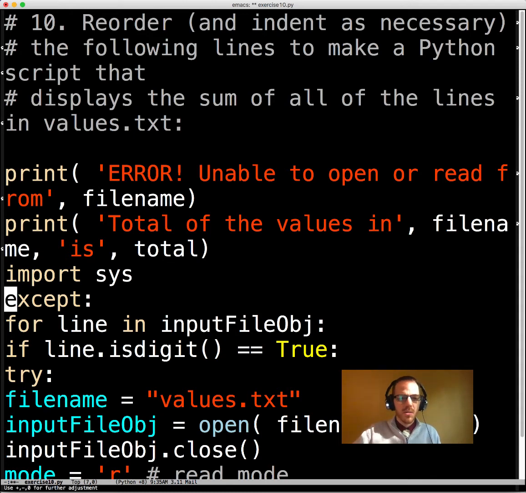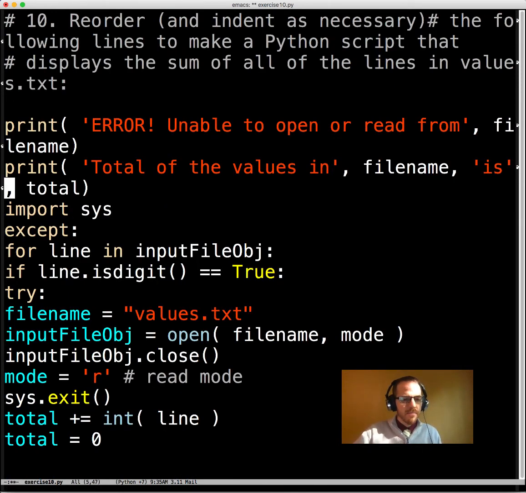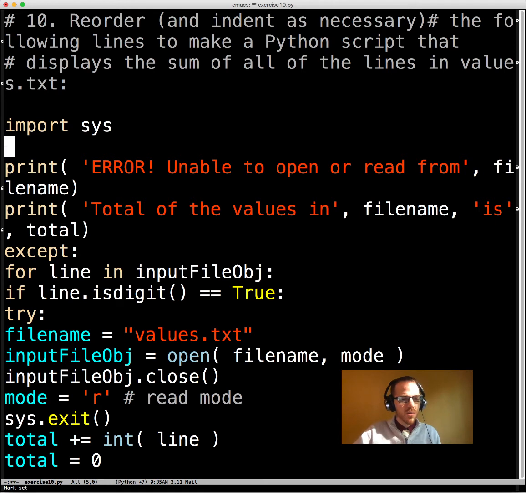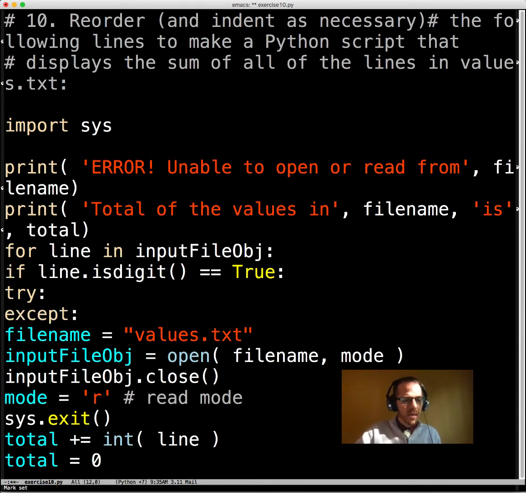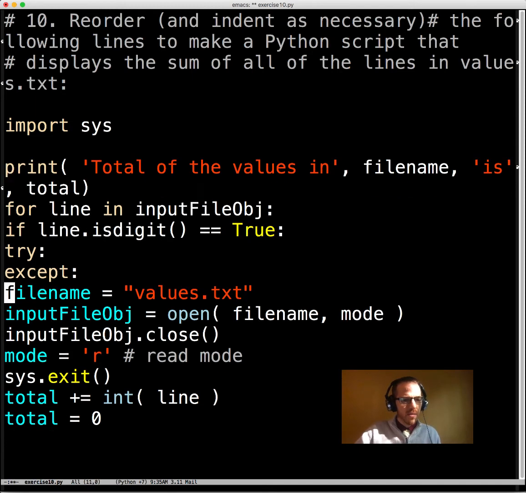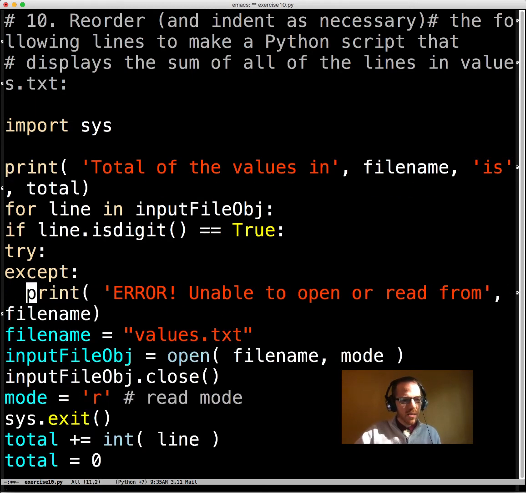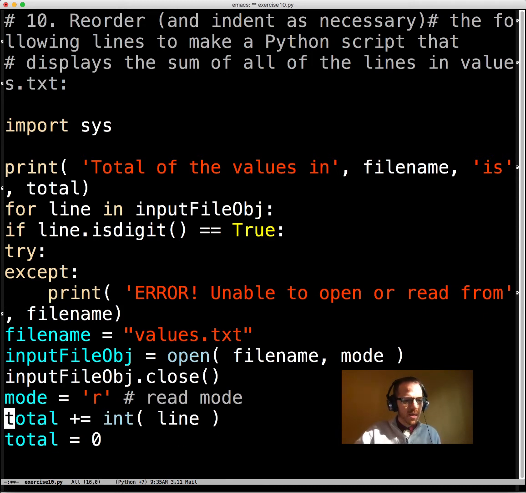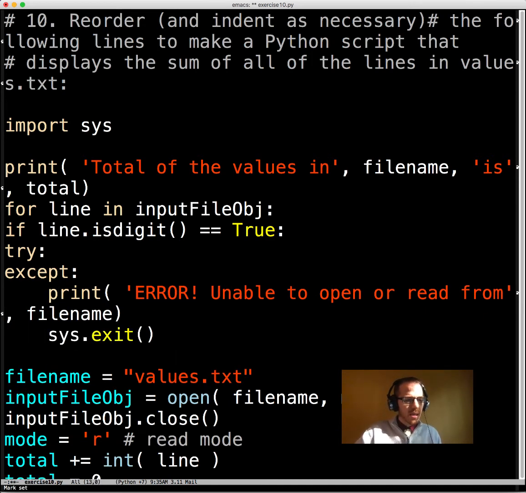And so what do we got here to work with? Well, imports almost always go first, so that's a good one. Well, we have try and except, so we already know that except needs to go after try. This is an error statement. In fact, it just looks just like what we usually put in an except statement, and then we are done there.